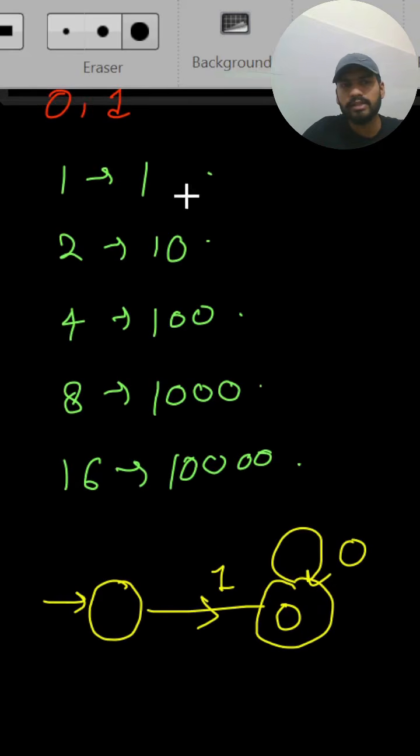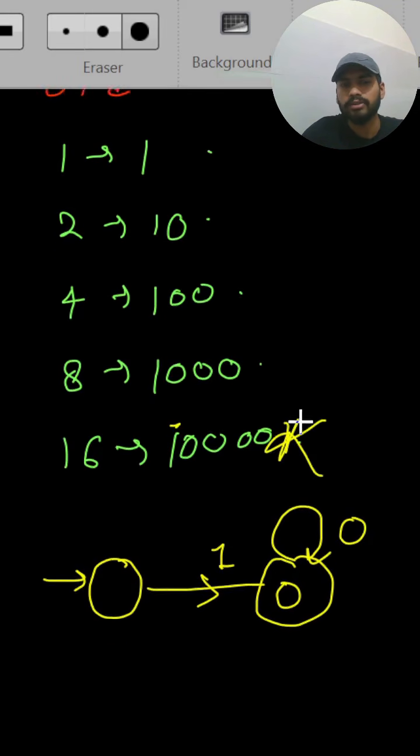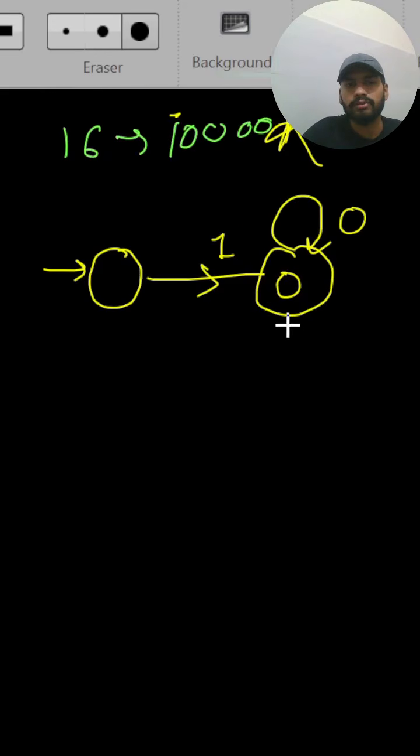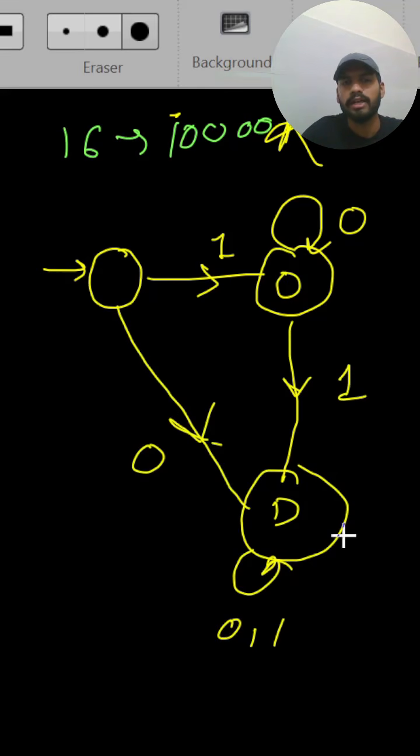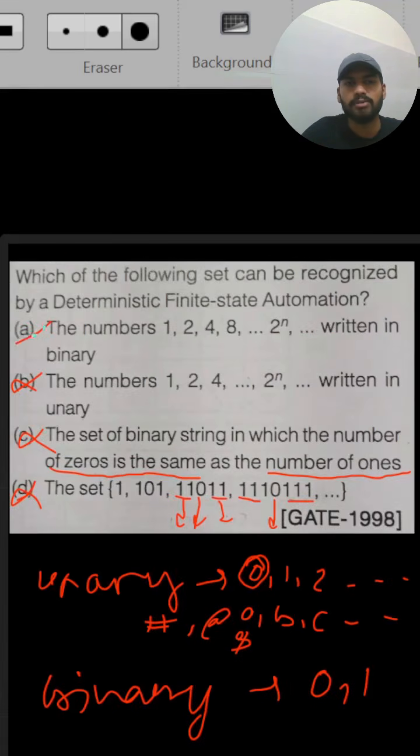You can see that in this string, 1 comes only one time, at the start. So if we get 1 again here, it is wrong. It is a wrong language. We cannot accept this. So if we encounter 1 after reaching the final state, we should go to the dead state. And in the dead state, again we should have transitions for 0 and 1. And if we encounter 0 at the start, as the initial symbol, then also we should reach the dead state. Now this is our DFA for it. Since we have created a DFA for this, option A is correct.